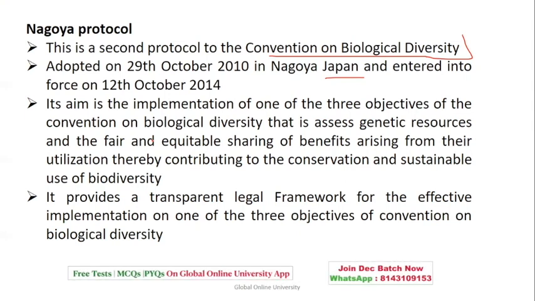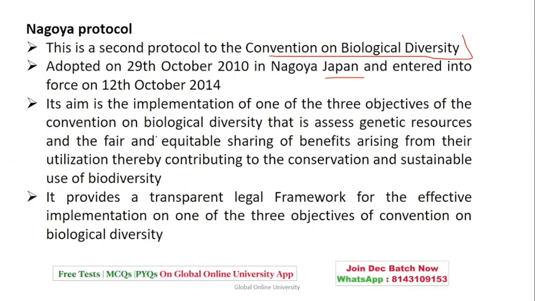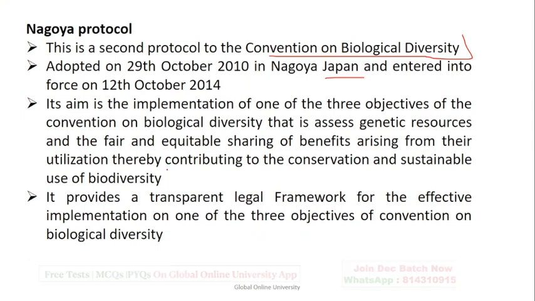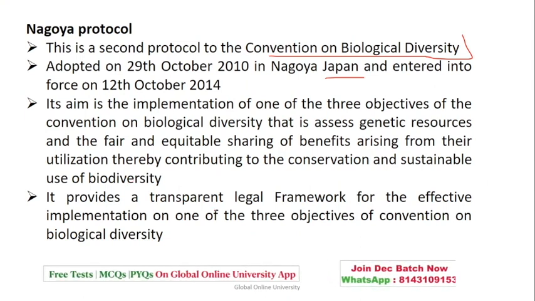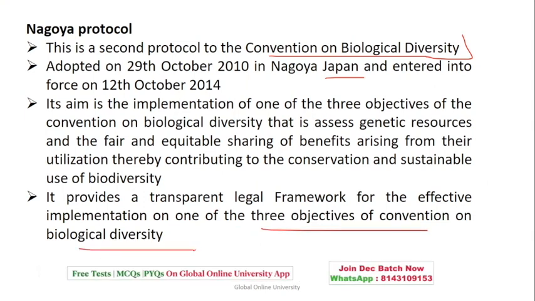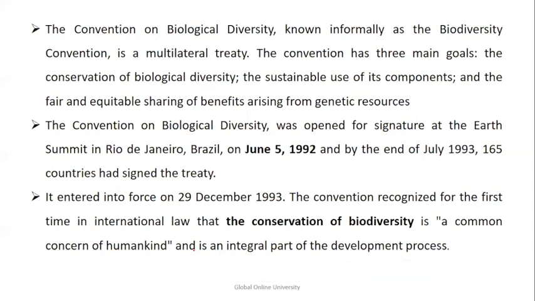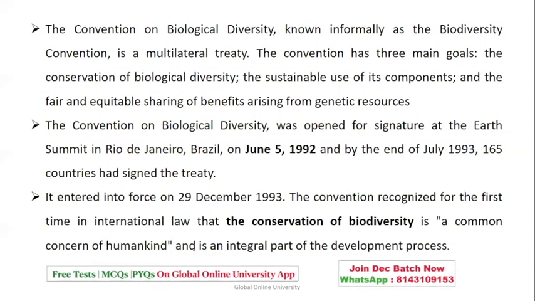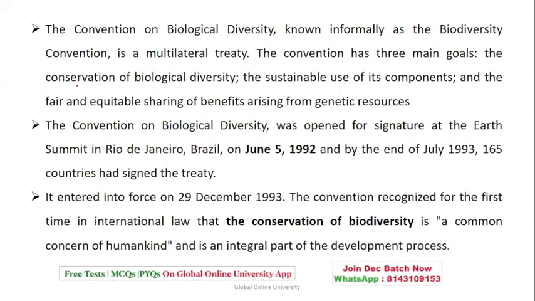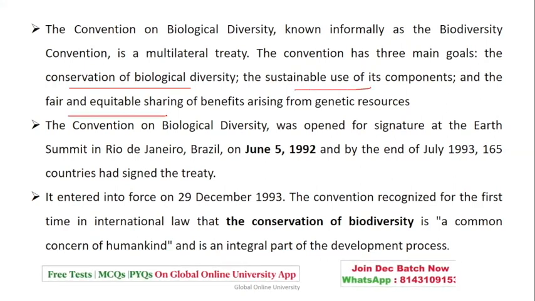Now, talking about the aim, it was based on three objectives: access to genetic resources, fair and equitable sharing of benefits, and conservation and sustainable use of biodiversity. It provides a legal framework for effective implementation of one of the objectives of the Convention on Biological Diversity. The Convention on Biological Diversity, also called the Biodiversity Convention, is a multilateral treaty. It has three goals: conservation, sustainability, and fair and equitable benefits.